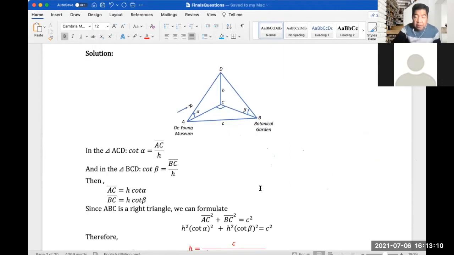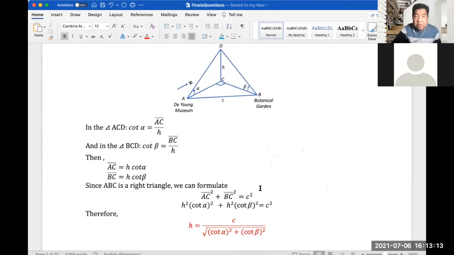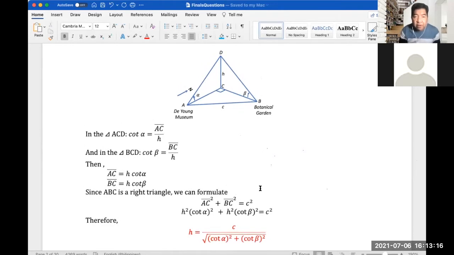Let's move the screen a little bit so you can still see the figure. So we can move the H beside the cotangent function. So we will be able to define AC in terms of H and alpha, and BC in terms of H and beta, which are these two equations here. So since ABC, the angle here,